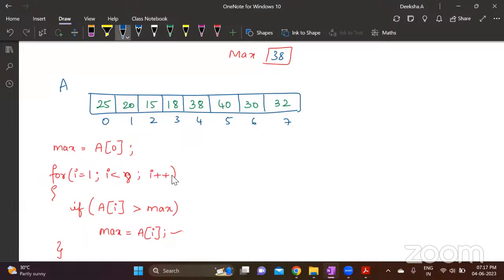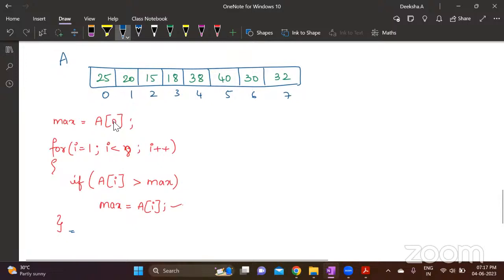Next, I becomes incremented. I becomes 5. 5 is less than 8, true. At A5, do I have a number greater than max? Right now, max has 30. And at A5, I have a number which is still greater than max. So that is copied here, 40. Now, again, I is incremented. It goes to 6 and 7. The value is not greater than 40. So when I come out of the loop, max variable has the maximum element.